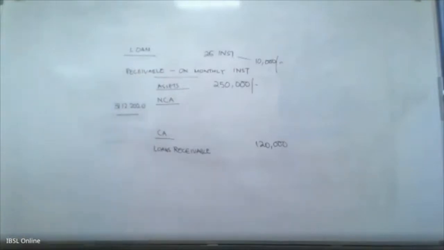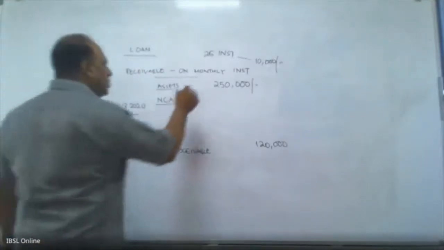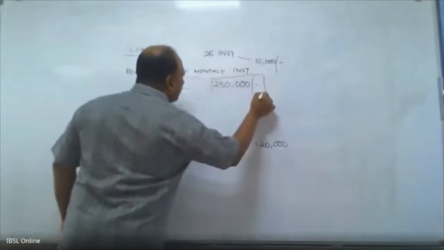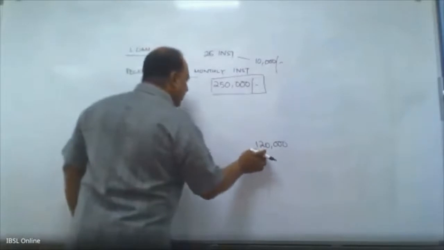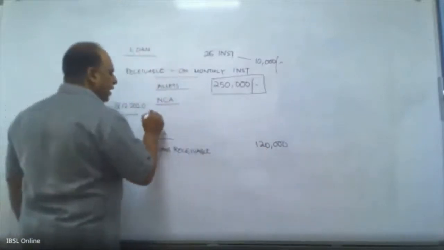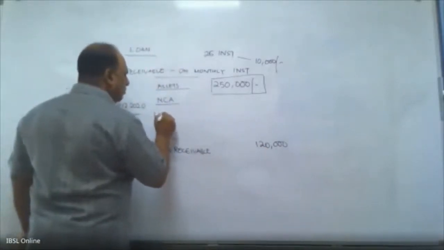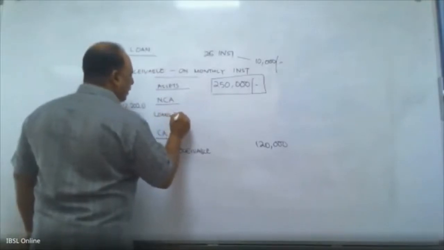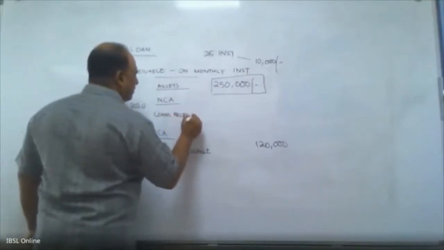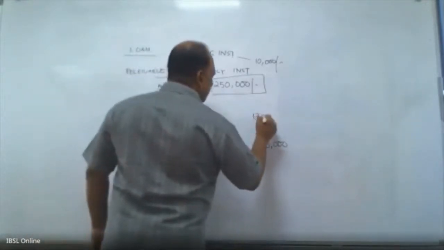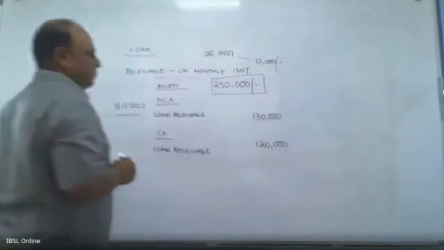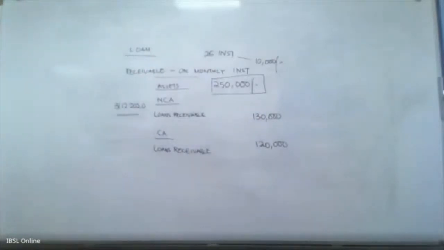Now the problem here is the loan total outstanding is 250,000, but I am showing only 120,000. So what does that mean? I need to show another component under non-current assets, which is 130,000. So this is what the LKS1 says.